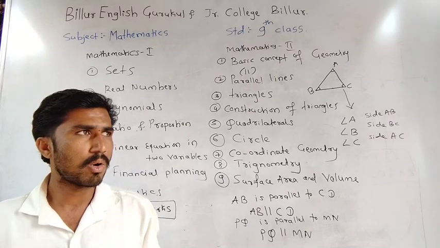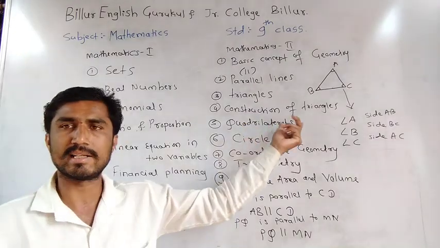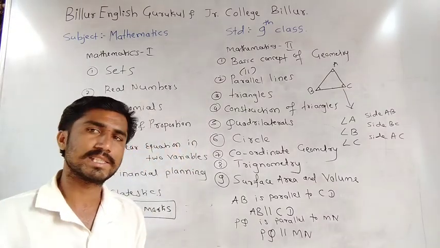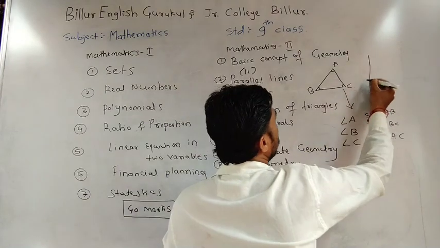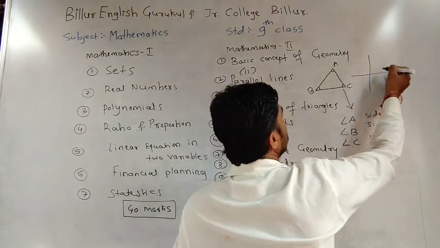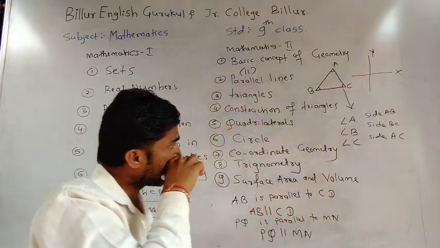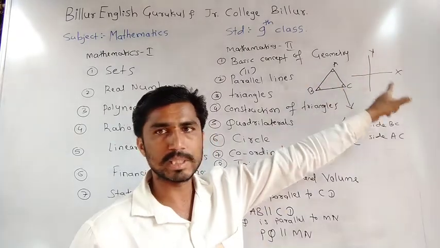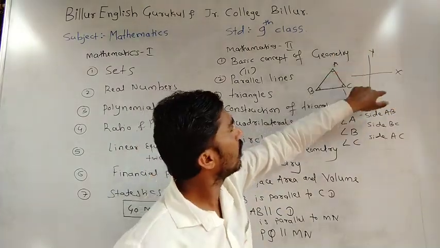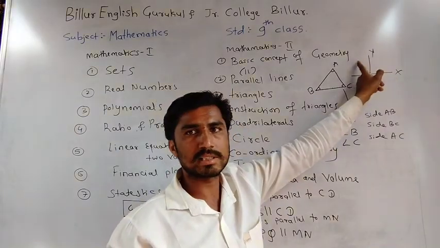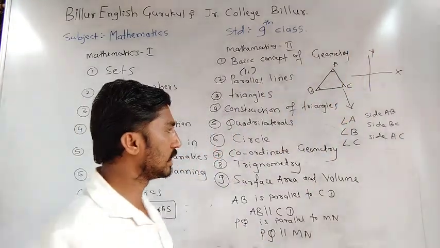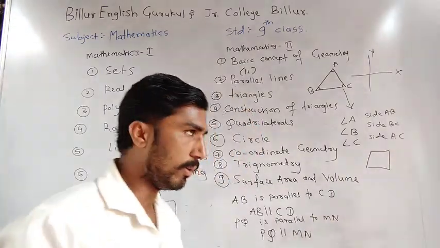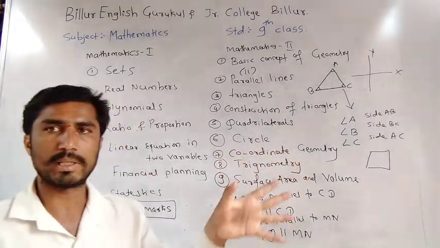Quadrilaterals means, in the Cartesian system, the x axis and y axis, two lines that are perpendicular. Perpendicular means crossing. This is called quadrants: first quadrant, second quadrant. Quad means four. A square is also a quadrilateral, and I will discuss the details in the quadrilaterals topic.